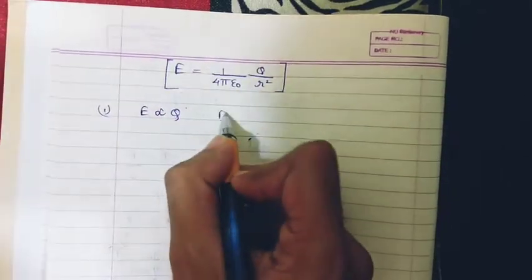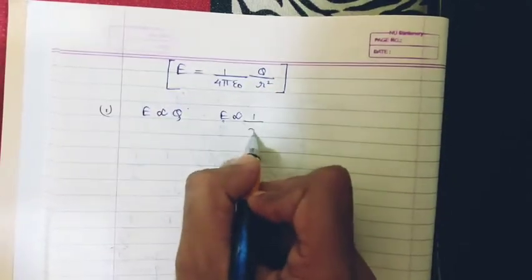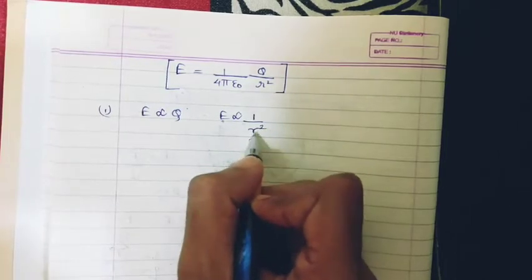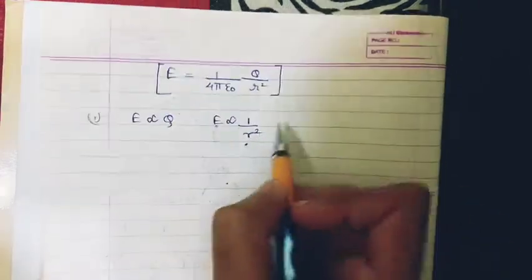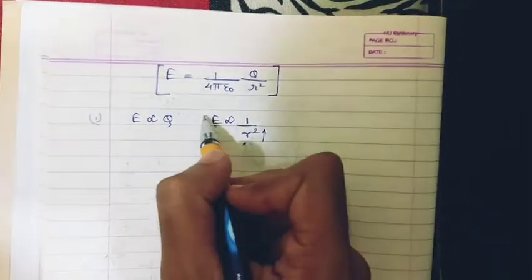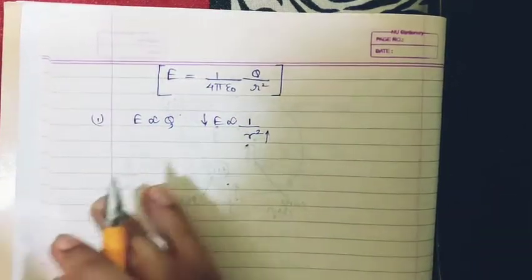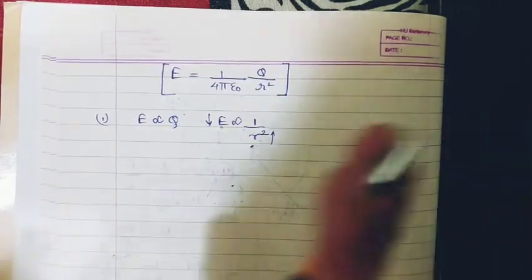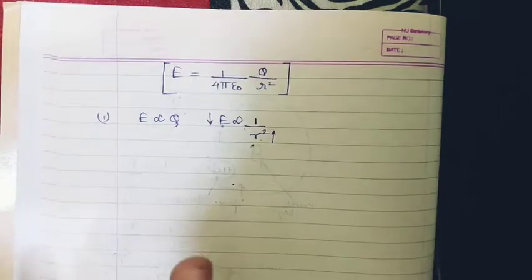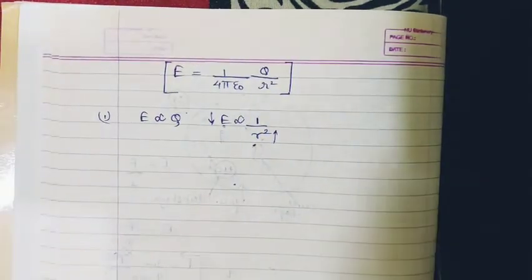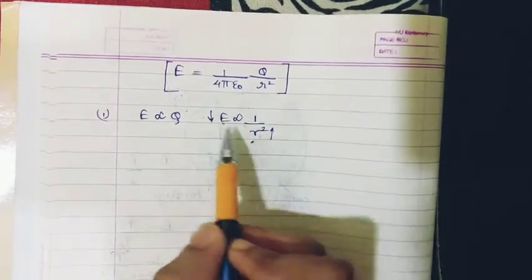And E is inversely proportional to the square of the distance at which the field is measured. So as the distance increases, the field will decrease. As you move far away from the charge, your field is going to go on decreasing, because it is an inverse proportion over here.